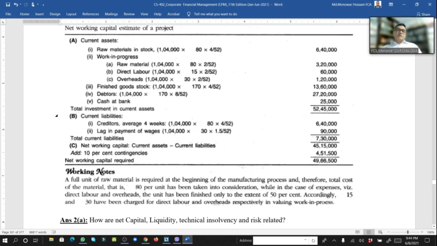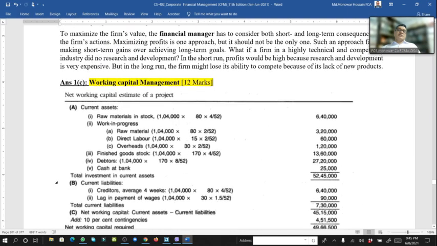And as per the question, 10% contingency on the net working capital. So 45,15,000 multiplied by 10%, we get 4,51,500. Adding that with 45,15,000, we get net working capital required 49,66,500. So your answer is finished, 12 marks.